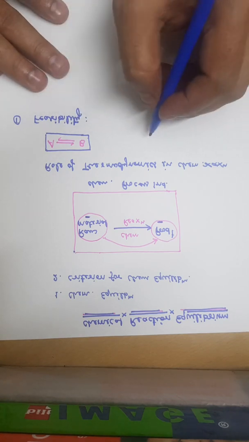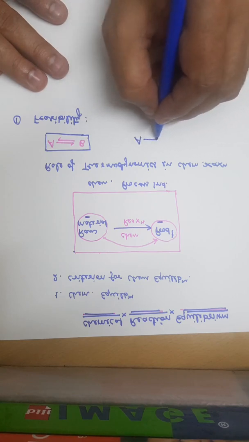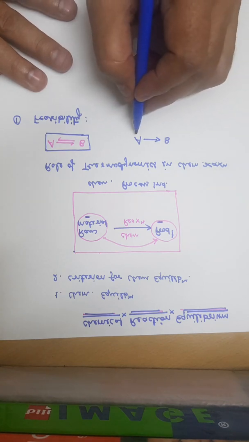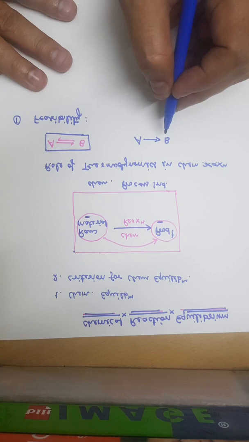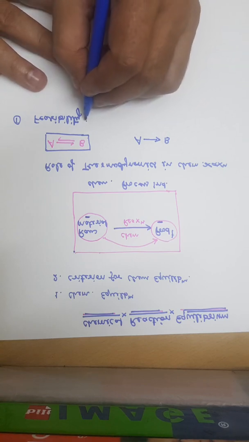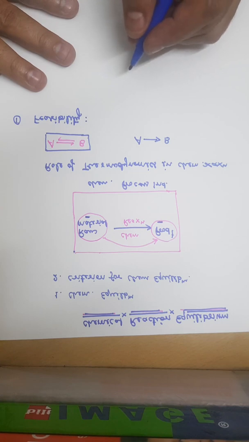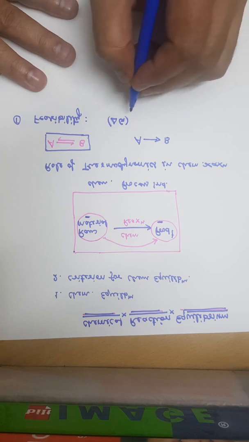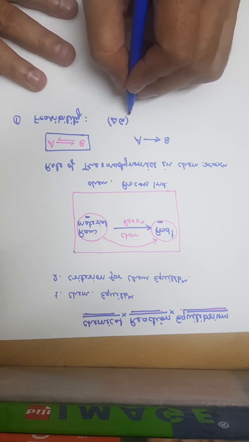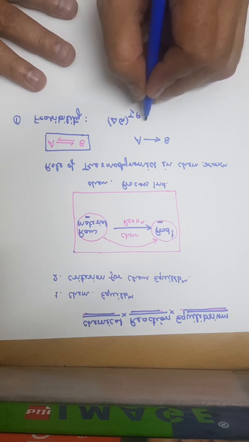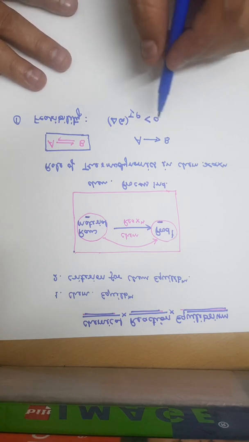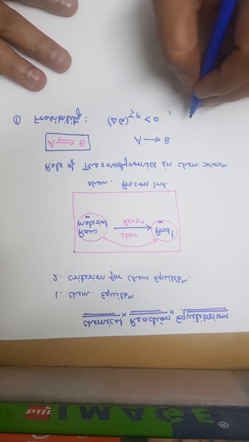So consider I am concerned with the process A is changing to B. Whether this reaction from A to B is feasible or not, we have to find out, and thermodynamics will help. We all know from our 12th level thermodynamics that if the change in Gibbs free energy at constant temperature and pressure is negative, then the process is spontaneous.